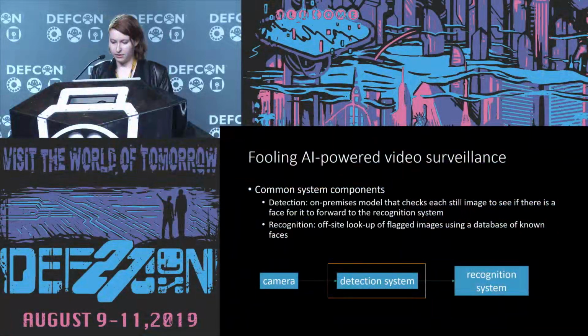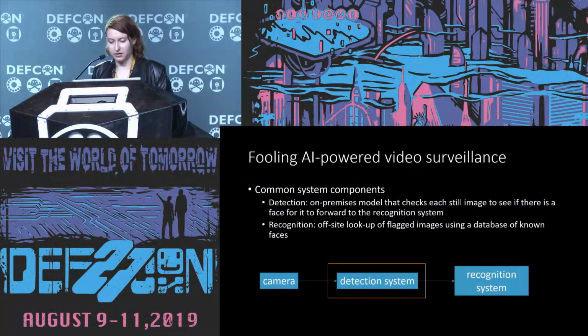Okay, well, the point is to pay attention to where the predictions go and what is outputted, because it means that you can potentially take advantage of that to execute an attack that affects people's privacy in terms of the training data. All right, so now let's go through one of these attacks as it relates to fooling AI-powered video surveillance.